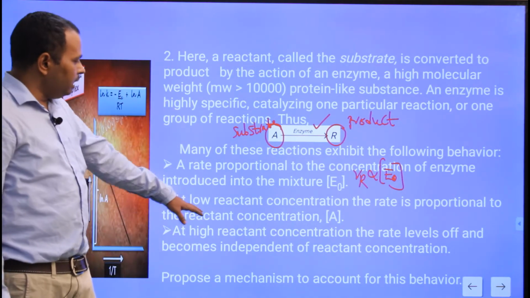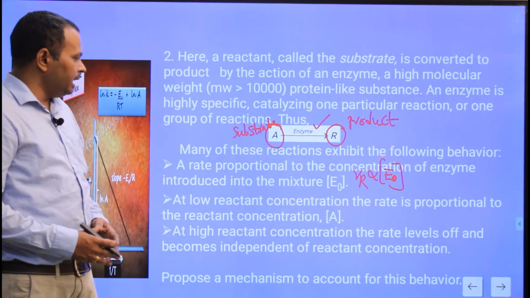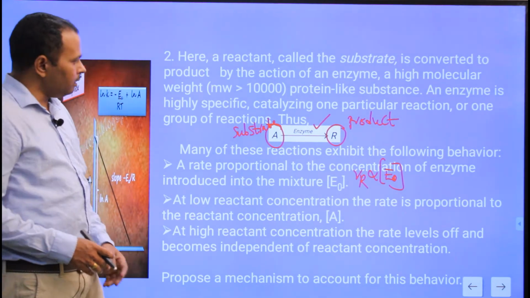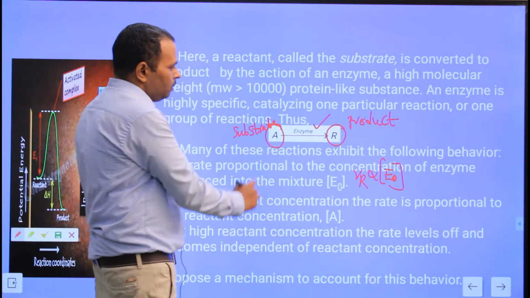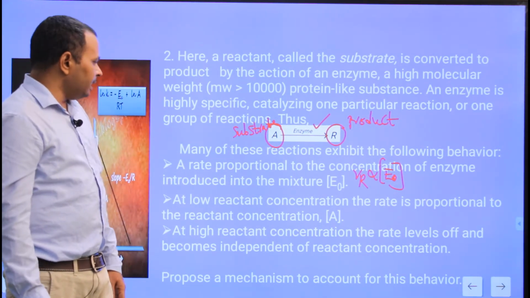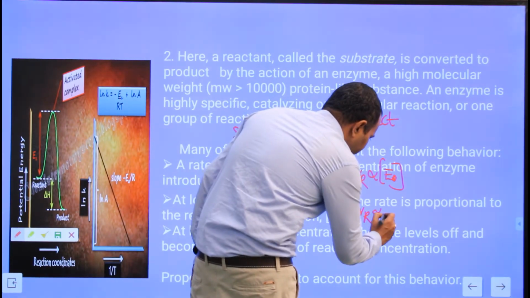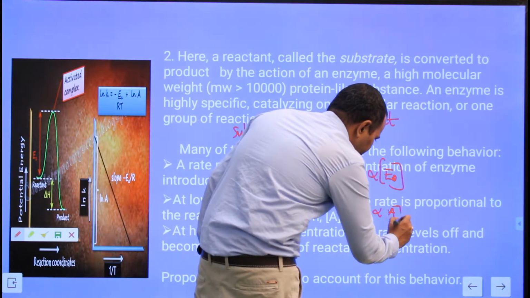What is the second one? At low reactant concentration, the rate is proportional to the reactant concentration. When the concentration of A is low, the rate of formation of R is directly proportional to the concentration of A.